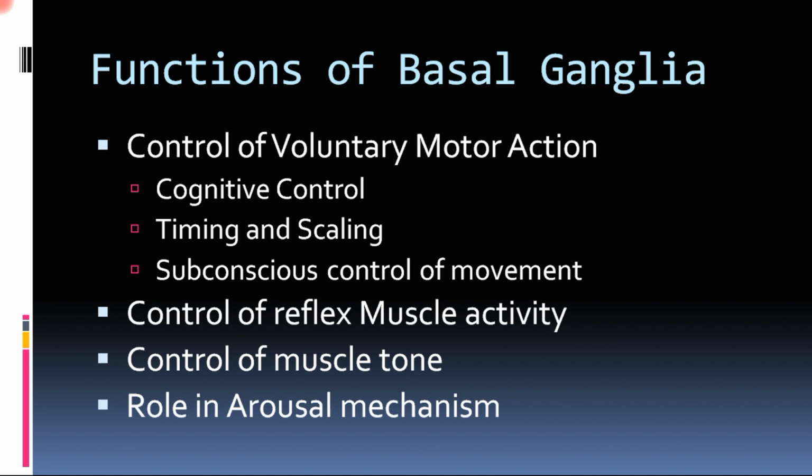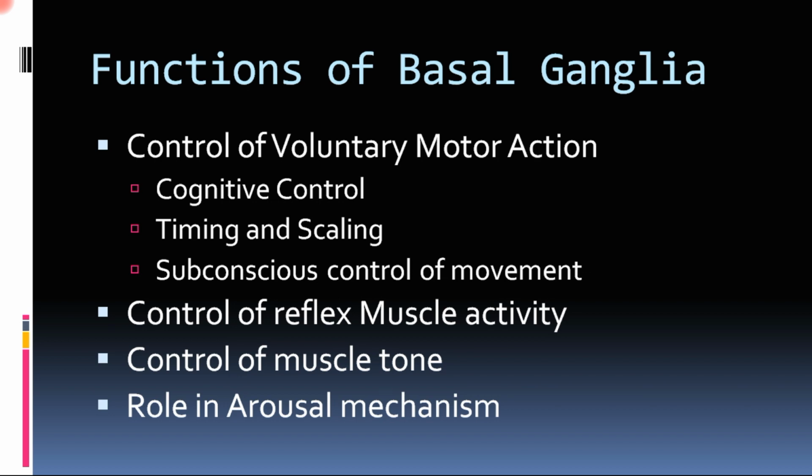Then comes the control of muscle tone. There is a defined pathway to control the muscle tone from the basal ganglia. It is from the cortex to the striatum to the substantia nigra, from there to the reticular substance, from the reticular nuclei to the spinal cord, and from the spinal cord to gamma motor neuron stimulation. So this is the pathway to control the muscle tone.